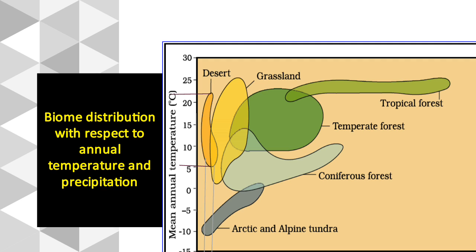Biome distribution with respect to annual temperature and precipitation. See the different types of biome as per the temperature and precipitation: desert, grassland, tropical forest, temperate forest, coniferous forest and Arctic and alpine tundra.